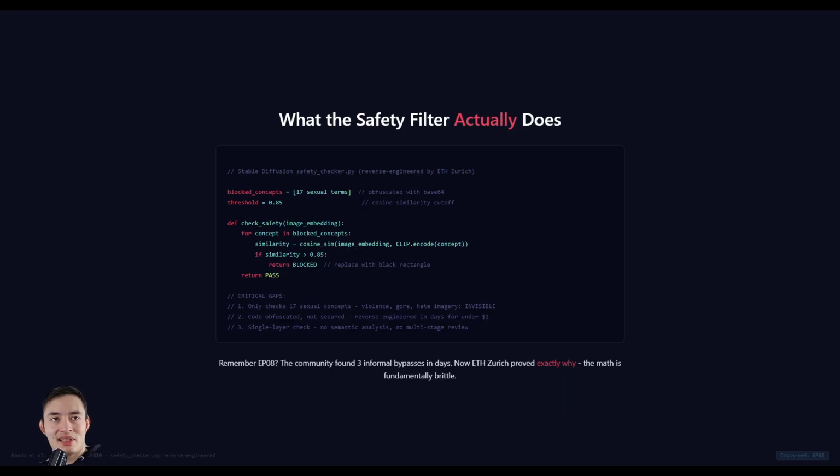The researchers didn't just fool the filter, they cracked it open. Stability AI tried to hide their safety rules by scrambling the code and encrypting the banned word list, but the researchers broke through all of it in a few days for less than $1. They found that it was a single function checking against 17 banned words. All 17 of these words were about explicit content, nothing about violence or gore. And in episode 4, OpenAI was using a similar cosine approach with their DALL-E 2 model.